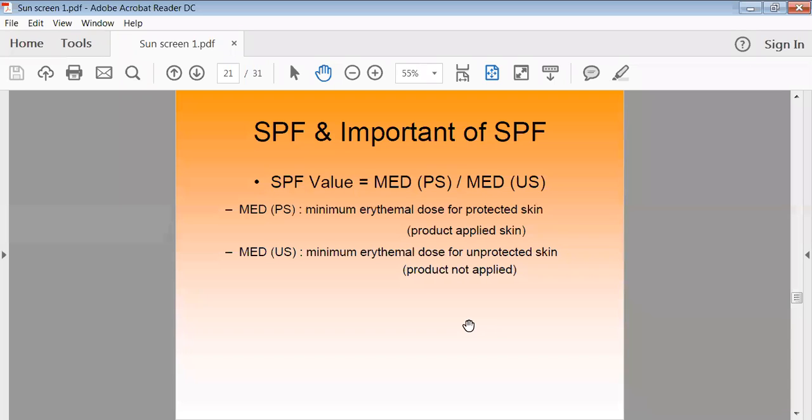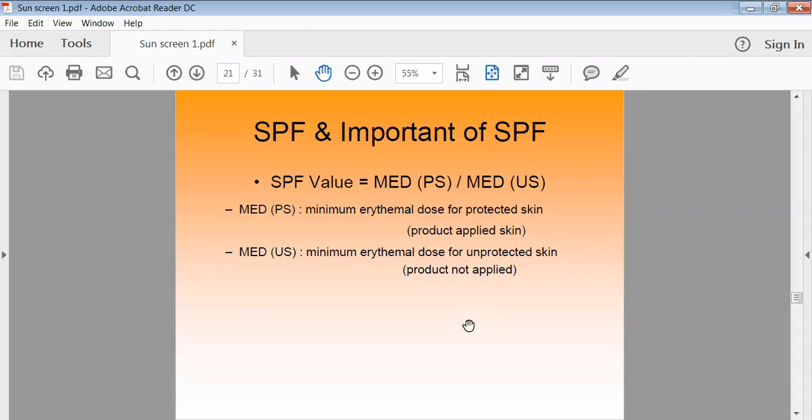Next, we apply the preparation, expose that skin to ultraviolet rays again, and check after some time. Previously the exposed skin developed erythema, so when we apply this preparation and expose it to sunlight again, we see what effect comes.